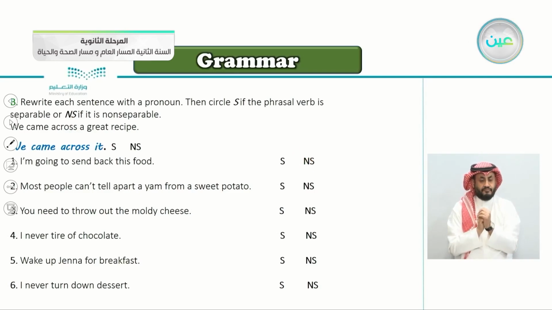We came across it, whether it's separable or non-separable. So number one, I'm going to send back this food. So we will rewrite this sentence with a pronoun.